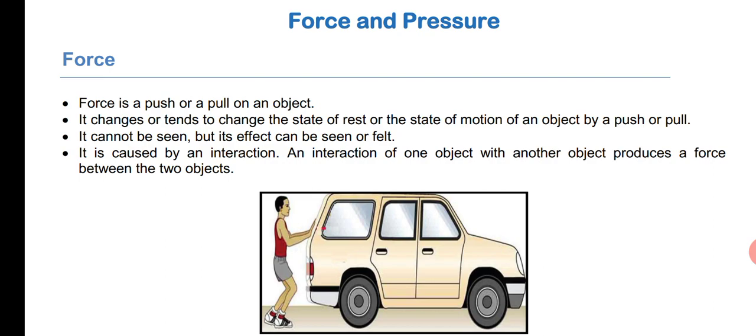For example, you can measure distance, in terms of kilometers or meters or centimeters. So distance is also a physical quantity. Temperature you can measure, so temperature is also a physical quantity. Volume you can measure, so volume is a physical quantity. Speed you can measure, so speed is also a physical quantity. Anything which you can measure, we call it as a physical quantity. Now you have the idea about rest, motion and physical quantity.